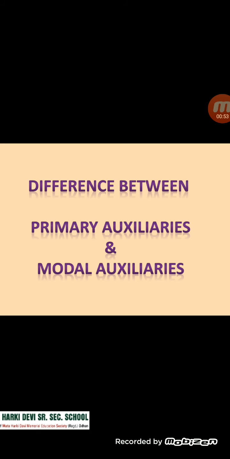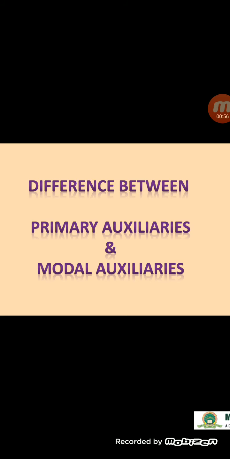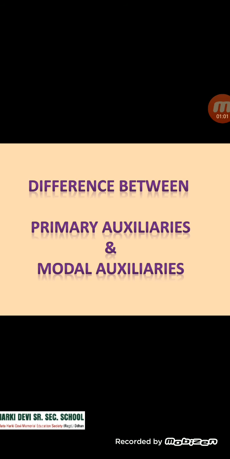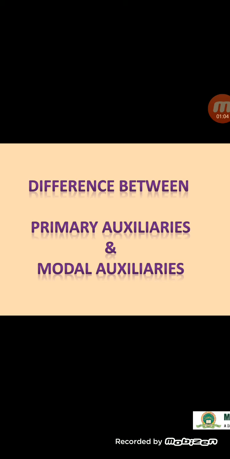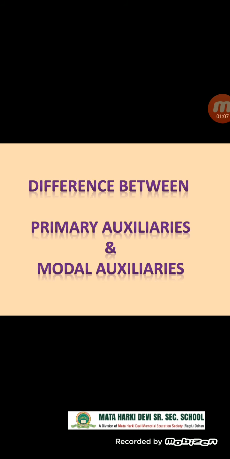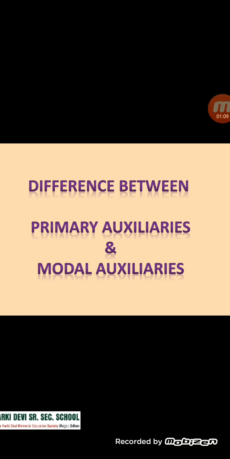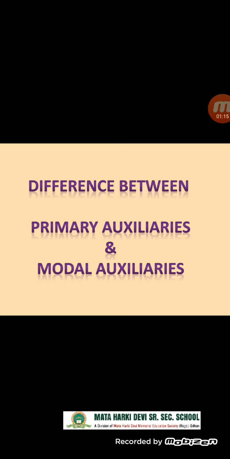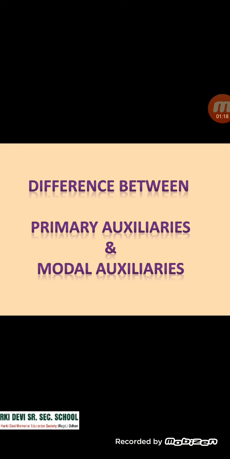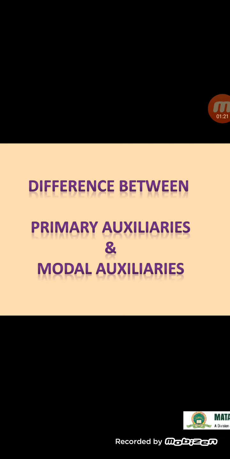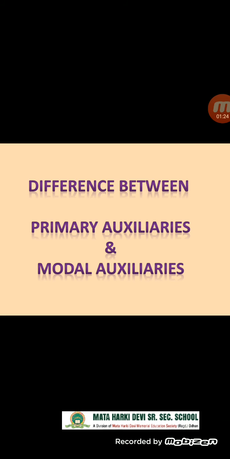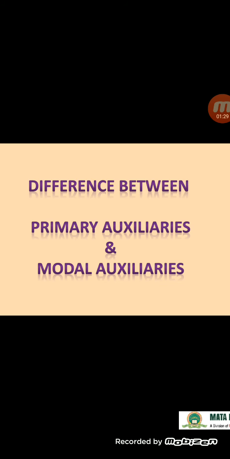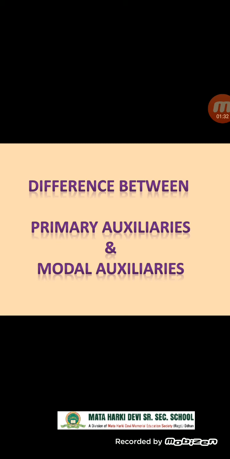What are modal auxiliaries? Modal auxiliaries are can, could, may, might, shall, should, will, would, must, dare, used to, need to. So, all these are called modal auxiliaries. They can act only as helping verb. They never act as main verb. And always verb first form come after them. So this is the basic difference between primary auxiliaries and modal auxiliaries.